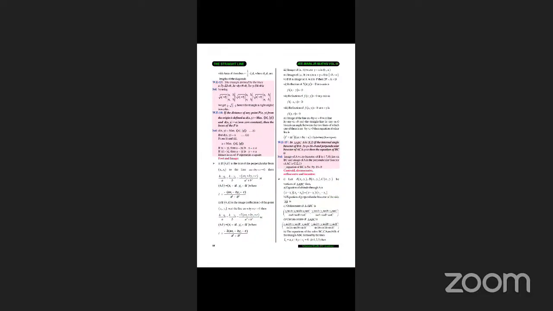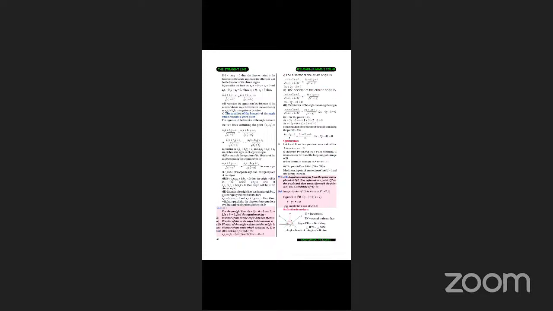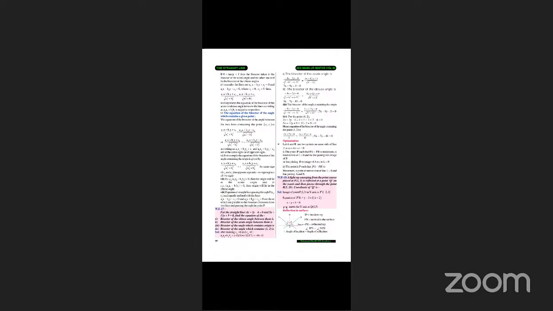Once that is done, there is something called foot and image. Then the centers of triangle. Then angular bisectors and perpendicular bisectors, equations of those. Reflection in surface, these things are of advanced level. Once we start the advanced level, at that time we will do it. Optimization, reflection in surface, that is application type. All this we'll discuss.